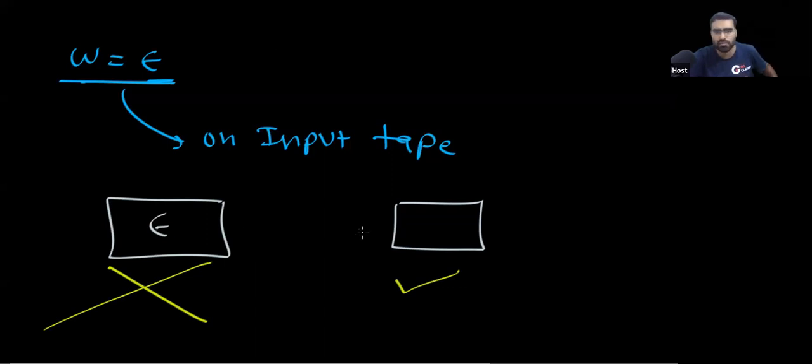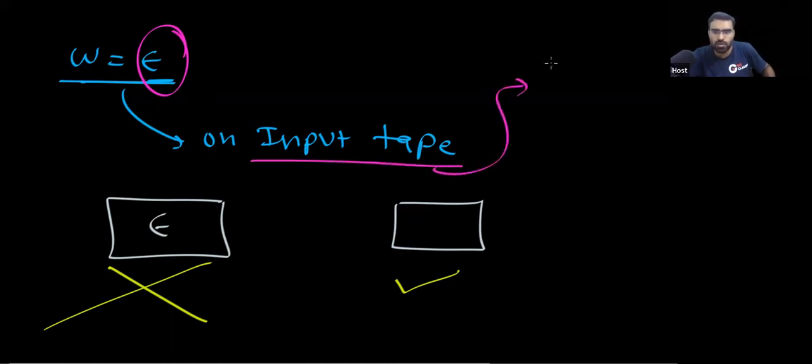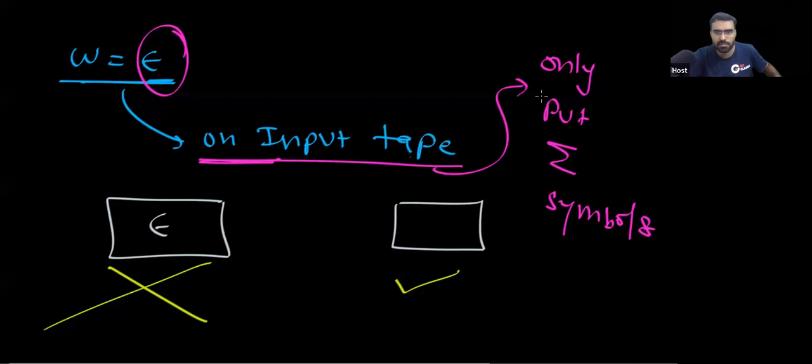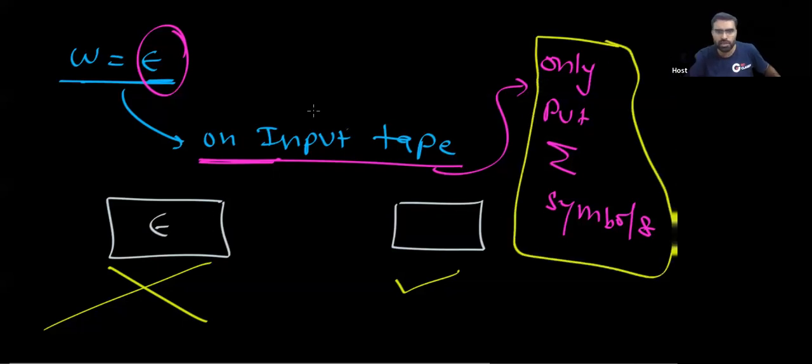On the input tape, there is nothing, because on the input tape we only put alphabet symbols. The empty string is not an alphabet symbol.